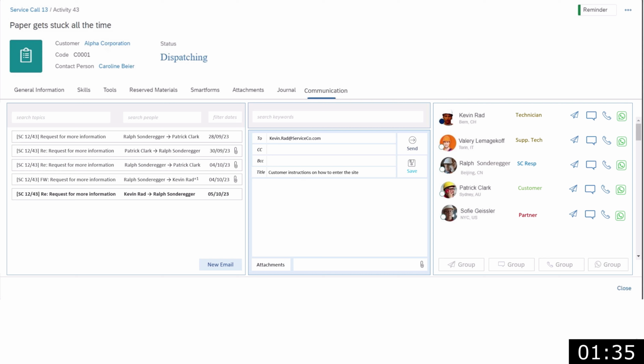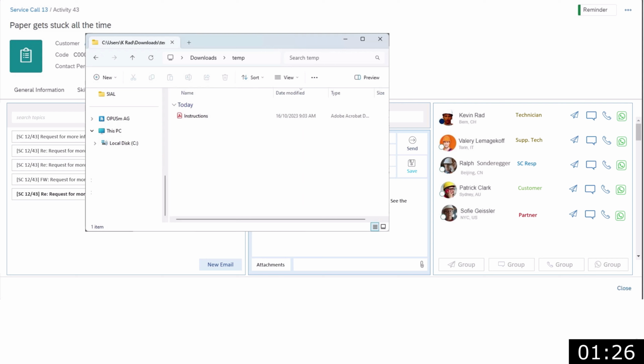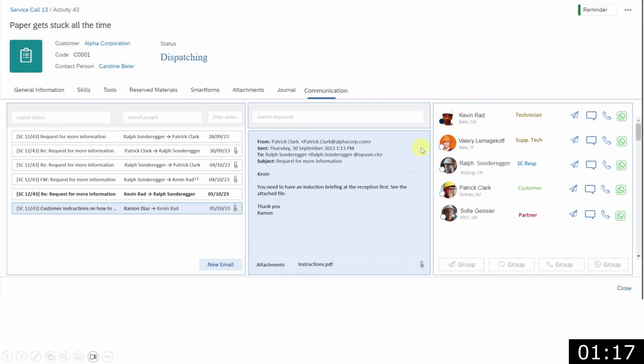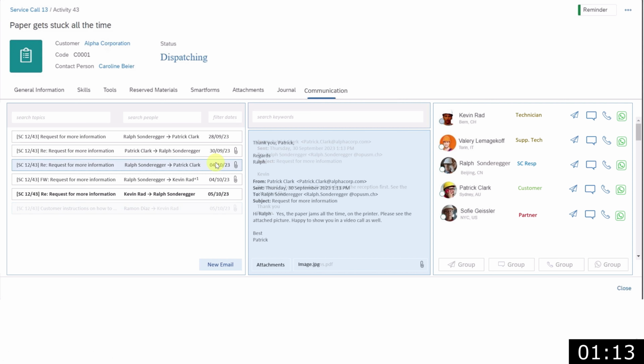By choosing a person, the technician for example, and clicking on the email button, an email console appears in the middle enabling email communication with the technician. Subject and details are entered. As well, files could be attached and there is an option to send the email or save it for later. Once sent, the email is part of the communication history of the activity and can be accessed later.